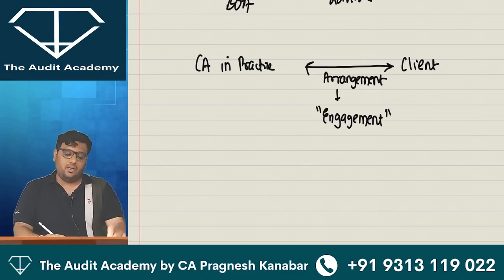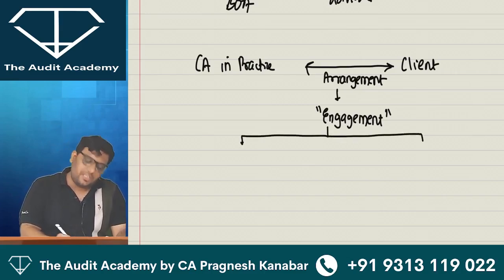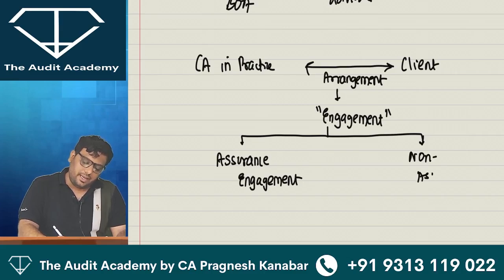I repeat, that arrangement technically is called an engagement. Now, there are two types of engagement. One engagement is called an assurance engagement, and the second engagement is called a non-assurance engagement.